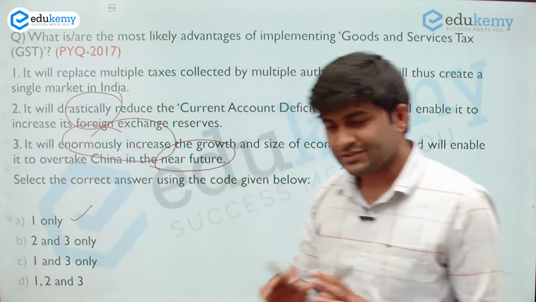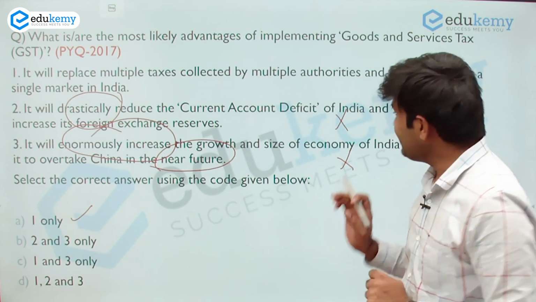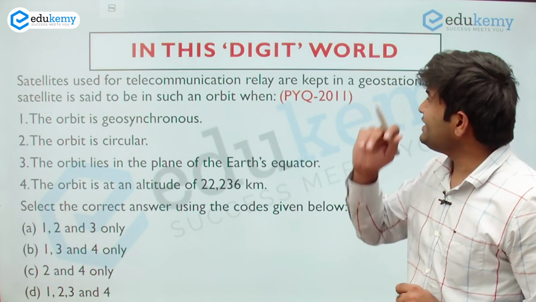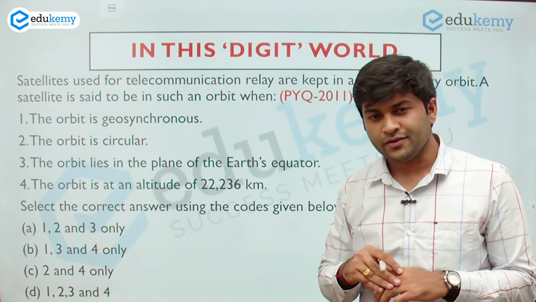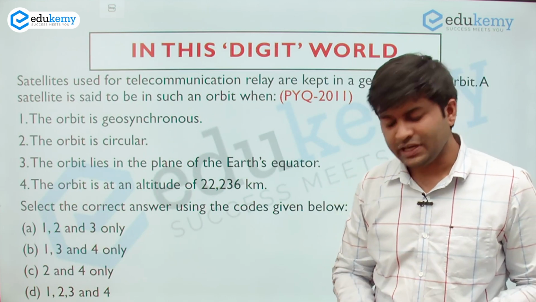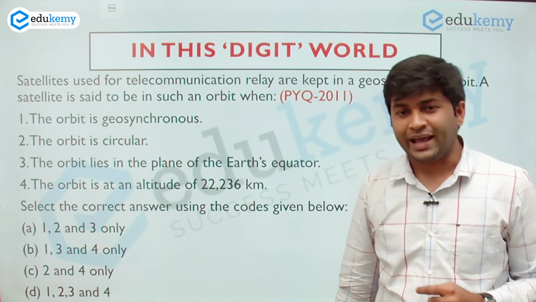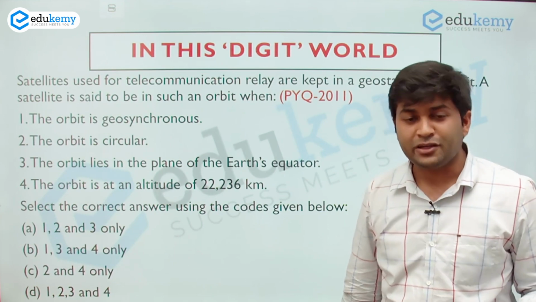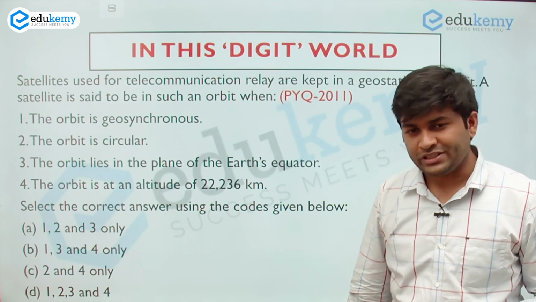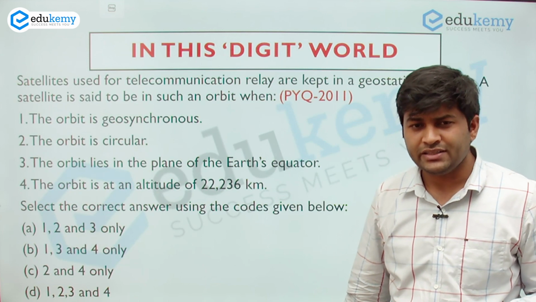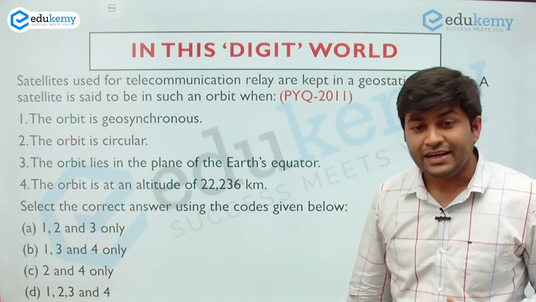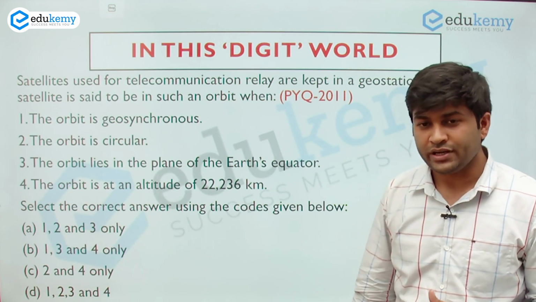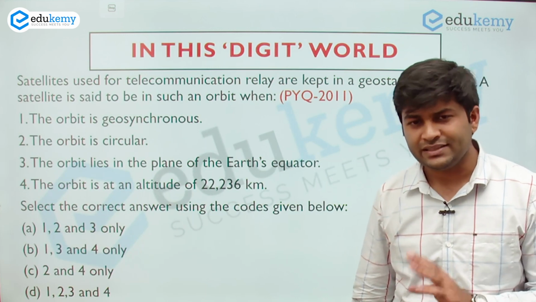So now let us move on to our next hack, that is the digit hack. In the UPSC examination, many questions have certain digits mentioned in the statements. For example, in the statement, the orbit is at an altitude of 20,236 kilometers. It is given regarding satellites.